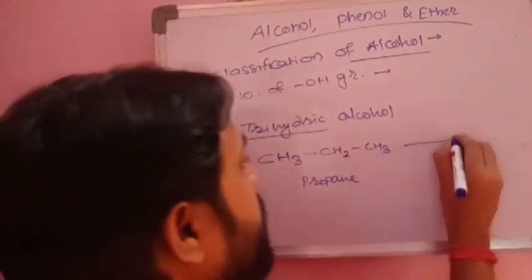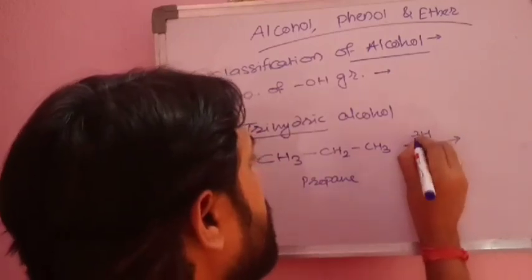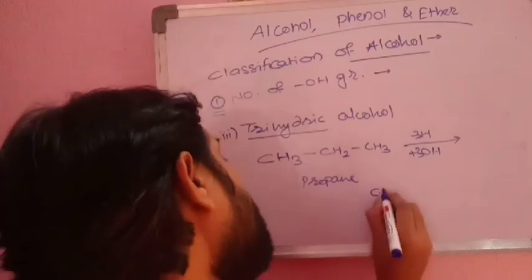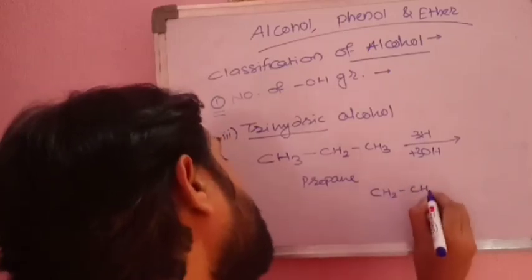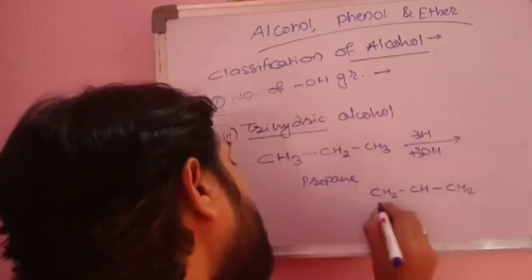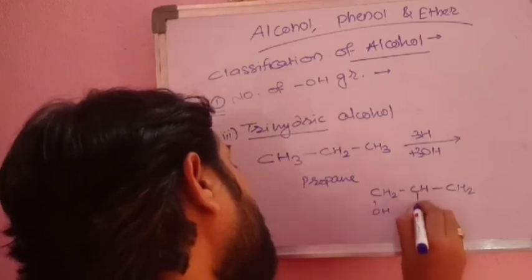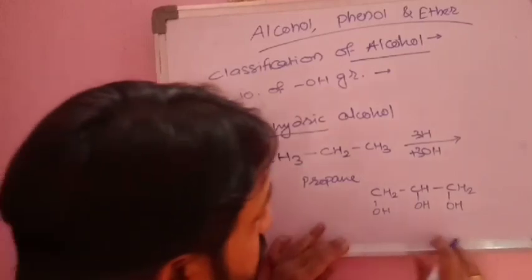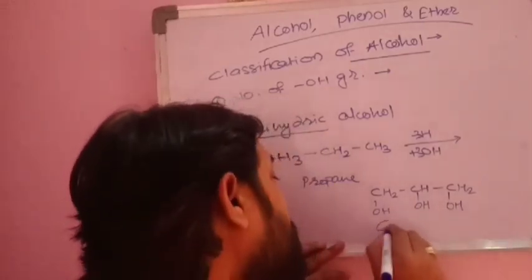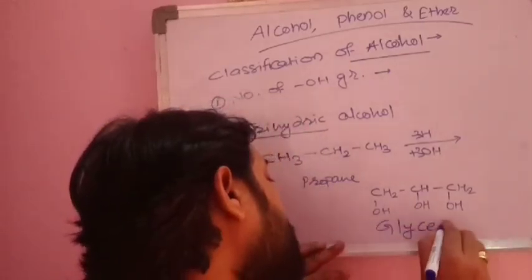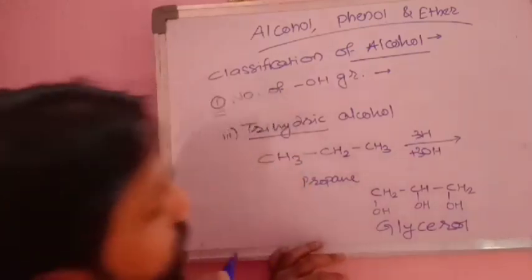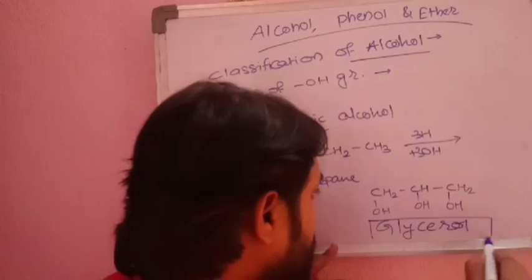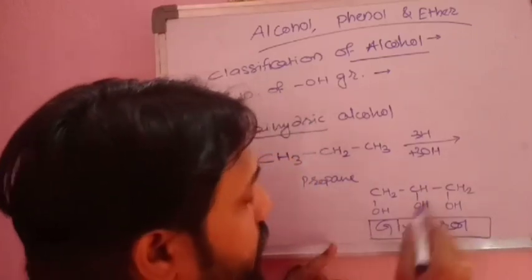Again I do the same reaction, I release three hydrogens and add three OH groups, and I'll get CH2OH-CHOH-CH2OH. Its common name is glycerol. It is a common compound used in cosmetics. So this is glycerol. Now I think you can write its IUPAC name.